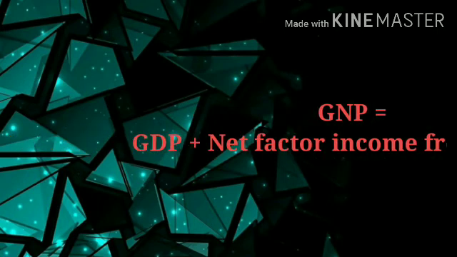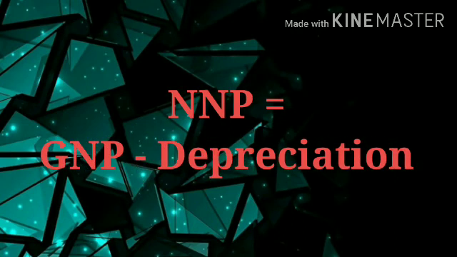Understood? Next, NNP, net national product. Net national product is the total money value of all final goods and services produced by a country in a year less depreciation. Understood? What is depreciation? Capital consumption expenditure or wear and tear expenditure. That is, NNP equals GNP minus depreciation.